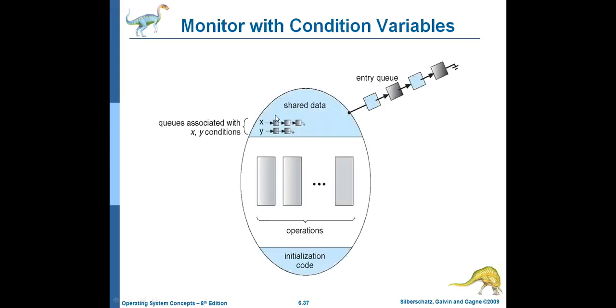This is the same diagram, with shared data x and y. Some processes are waiting for x and some are waiting for y. All the processes waiting for x, whenever they want to perform an operation on x, call x dot wait. That means the process is waiting for x. Whenever there is an x dot signal, the process will be notified and allowed to perform the operation. Likewise, some processes are waiting for y, y dot wait. Whenever there is a y dot signal, the process is notified and allowed to perform the operation.